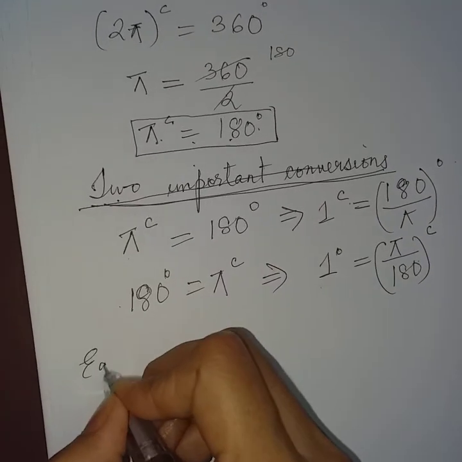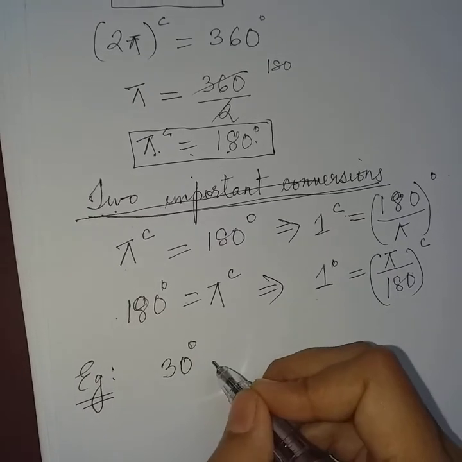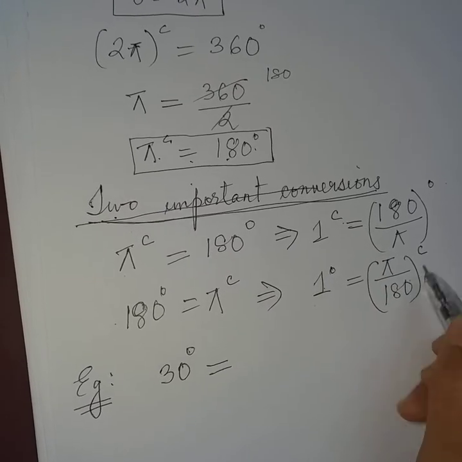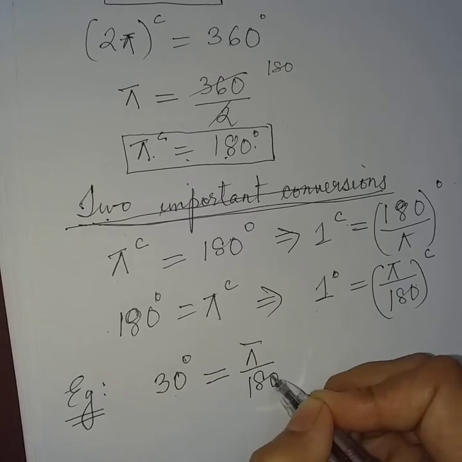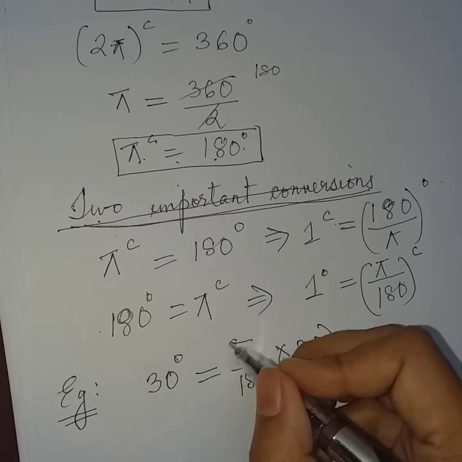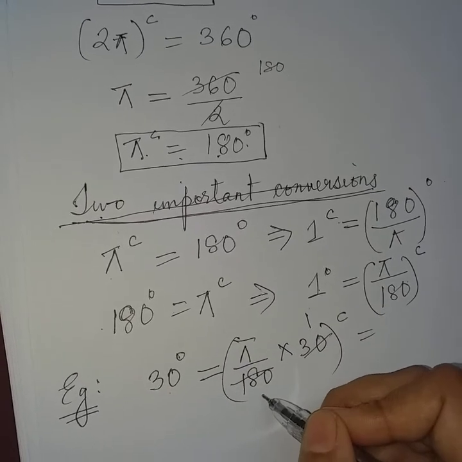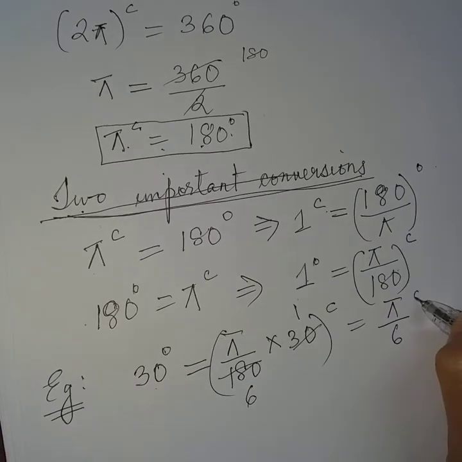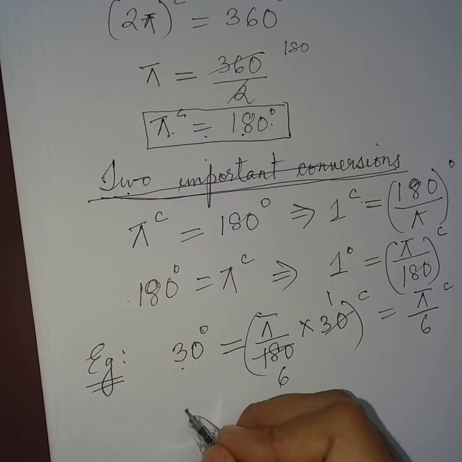So let us consider an example. If you want to convert 30 degree to radian, what will it be? So if 1 degree is equal to pi by 180 radian, then 30 degree will be equal to pi by 180 into 30 radian. So this will be in radian. So 30, 1 is 30, 30 into 6. So pi by 6 radian. So 30 degree is equal to pi by 6 radian. In this way we can find for other degrees.